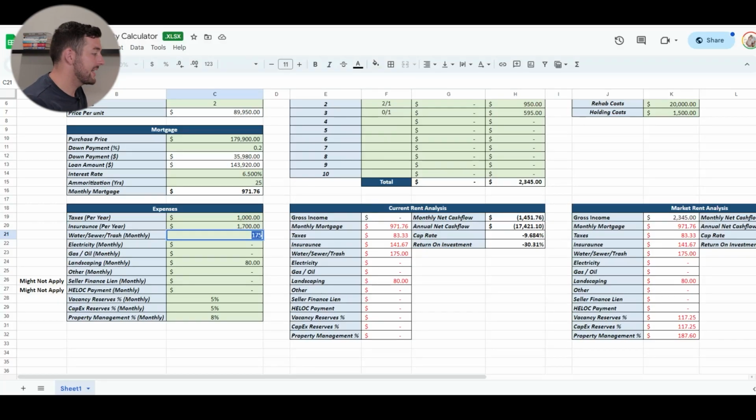So we're going to go back in here with 3 units. We're going to say $50 a month for water and sewer. Per month is going to be $150.